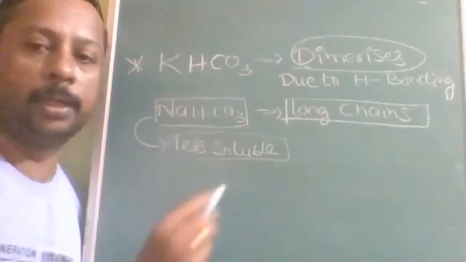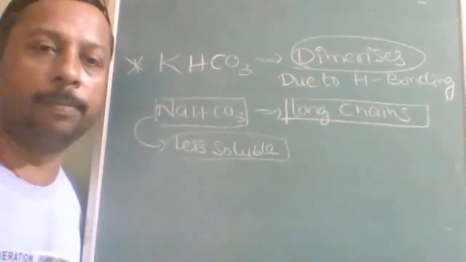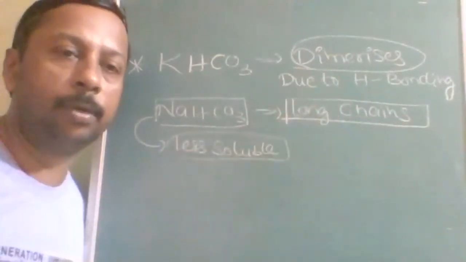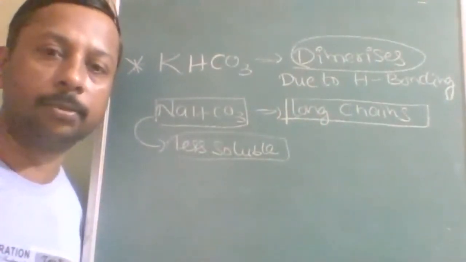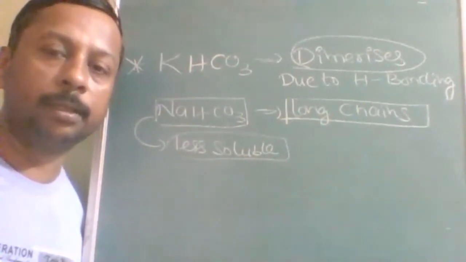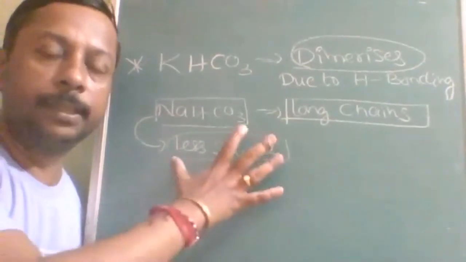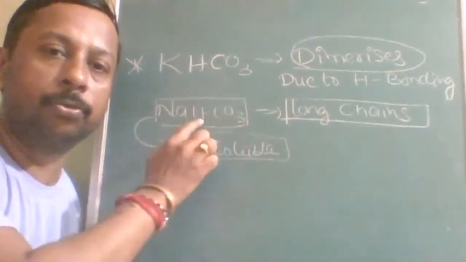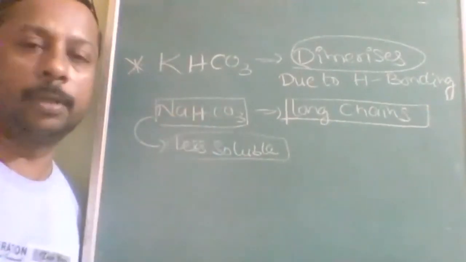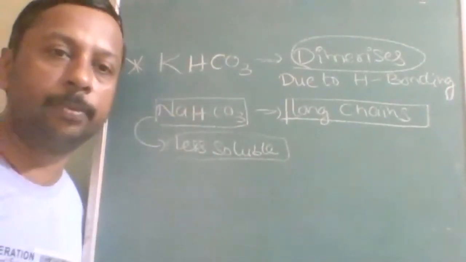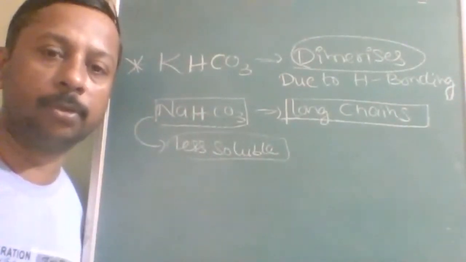To dissolve it in water, all these long chains must be broken into small pieces. Here only two molecules are clubbed together, so fewer must be broken. Because of this reason, the Solvay process prepares sodium bicarbonate, then sodium carbonate. This forms the principle of the preparation of baking soda and washing soda in the Solvay process.